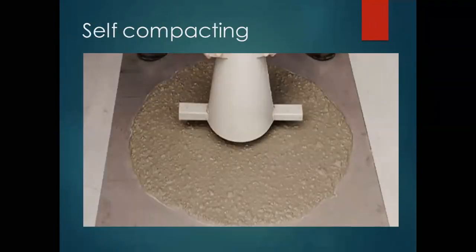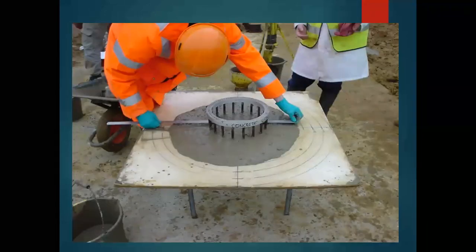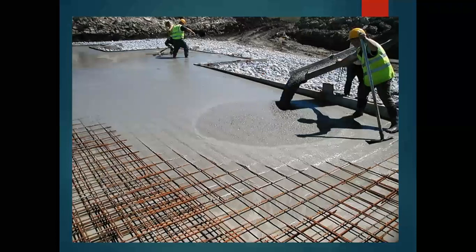Self compacting concrete, you can see this. Such properties we have already seen in concrete technology for the understanding of self compacting concrete. The pouring of concrete should be in a well position.